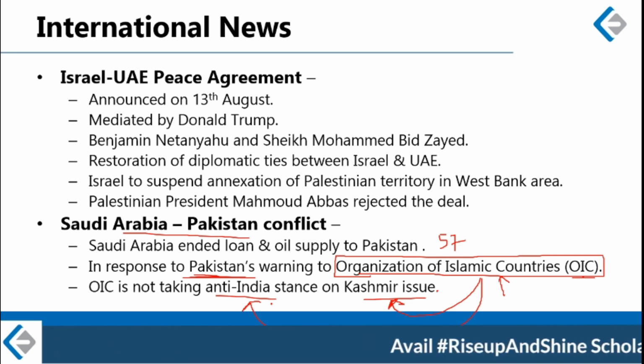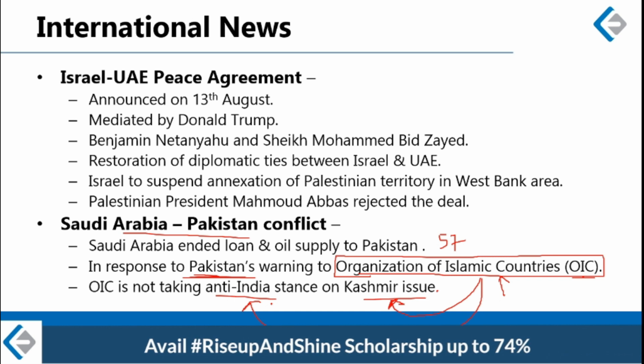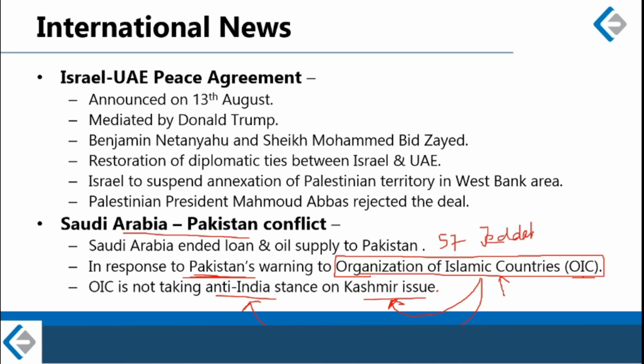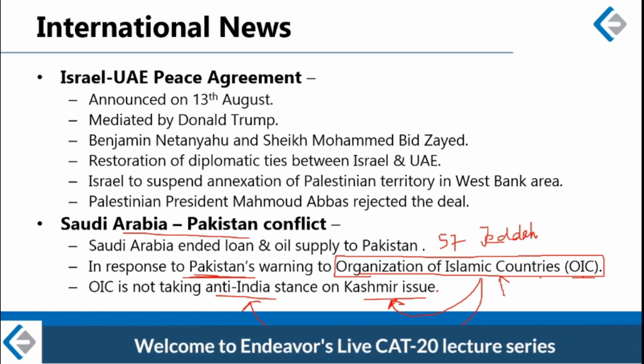Alright, this has upset the equations of Pakistan. Because the OIC headquarters is in Jeddah, Saudi Arabia, and the OIC is led by Saudi Arabia, because the OIC is not taking an anti-India stand, Pakistan is condemning both the OIC as well as Saudi Arabia for not doing enough to protect the interest of Kashmiri Muslims.